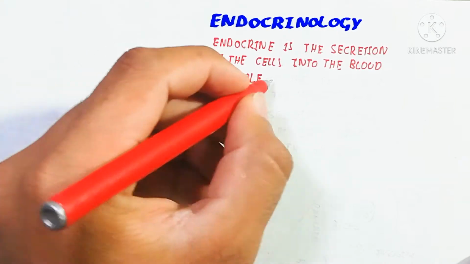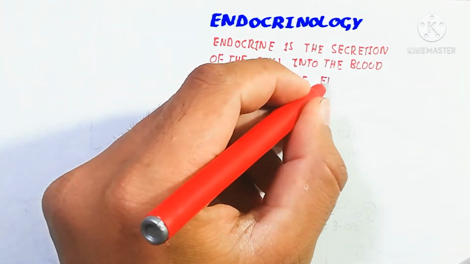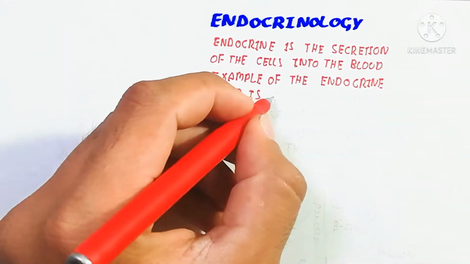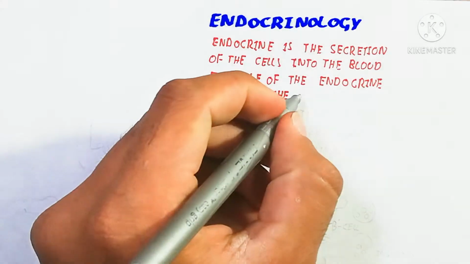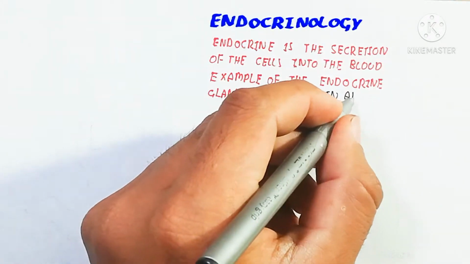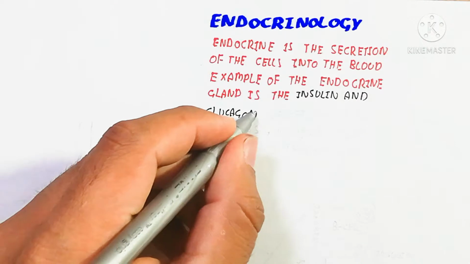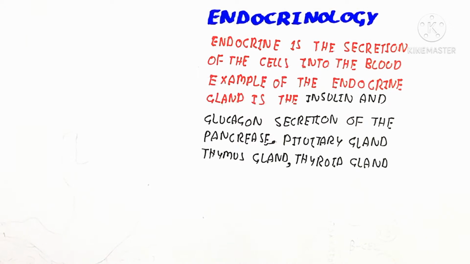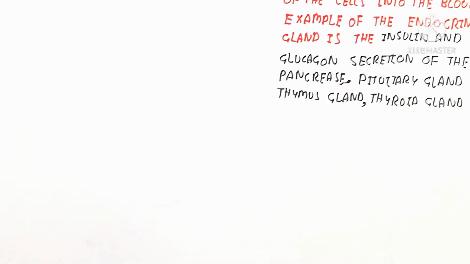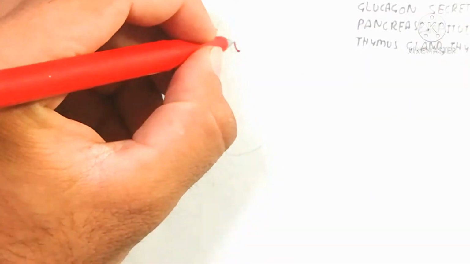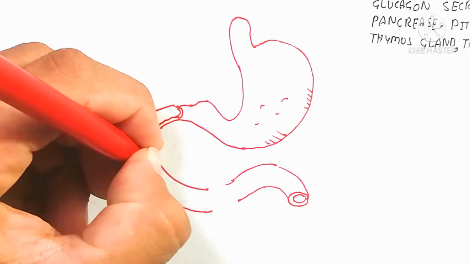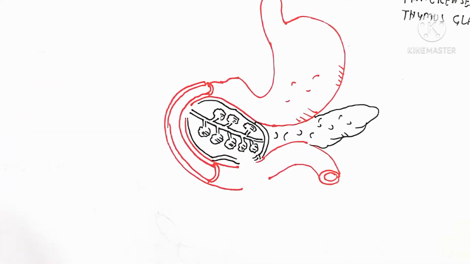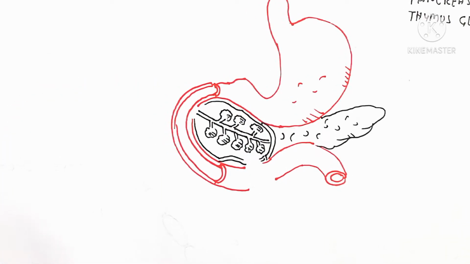When sugar is high, insulin will be produced to give the response for entry of glucose into the cell. That is the signaling process which is sensed by the insulin receptor of the cell. On the other hand, glucagon releases glucose from the liver and muscle. Glucagon is secreted by the pancreas, and there are also the pituitary gland, thymus gland, and thyroid gland. So here I am trying to explain the whole concept of endocrinology.